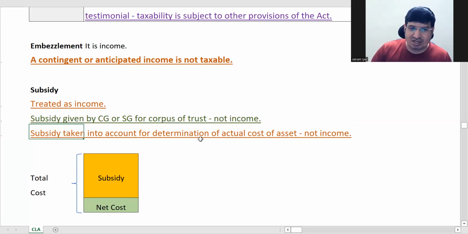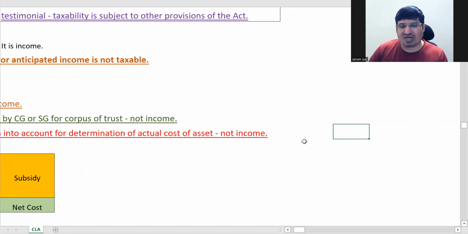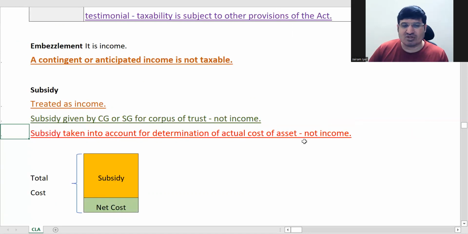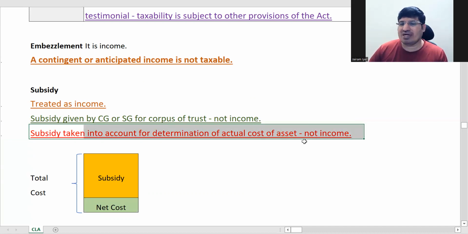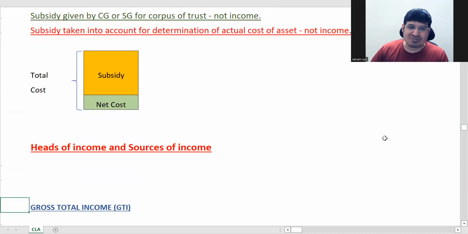Okay. And subsidy taken into account for determination of actual cost of asset is not included. This thing I'm parking now because we are going to see this in detail. This entire thing about actual cost we will be studying in detail in your further chapters. You've got a complete detailed set for this. So this sentence, what you are seeing here, we'll be spending about 20-30 minutes to discuss this. Which is why I'm parking this as of now. Just remember that subsidy on actual cost of asset is not income. Just remember that much. We'll take it up in future.